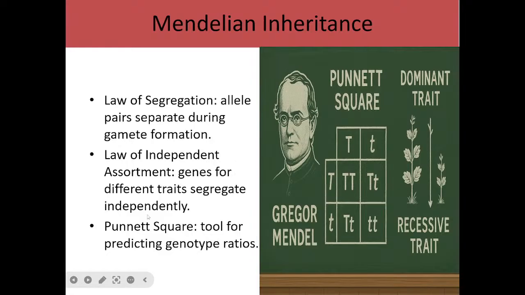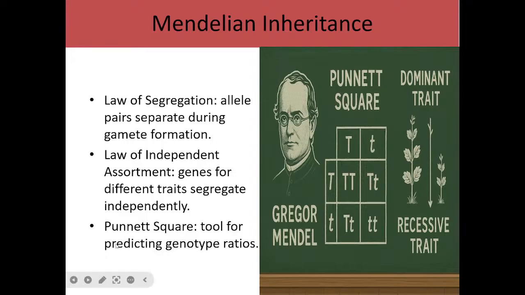The second law is known as the law of independent assortment, which has to do with genes, that is, different genes can assort independently of one another. The fact that one is a capital letter does not mean it must be represented when it is going to be segregated.